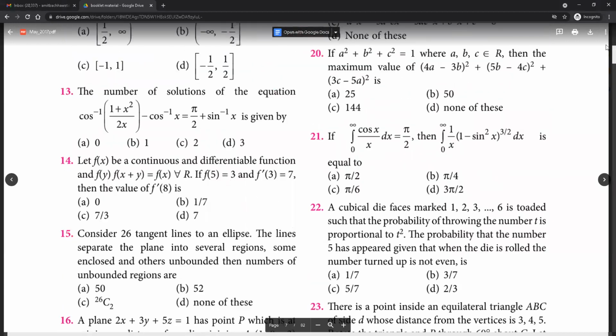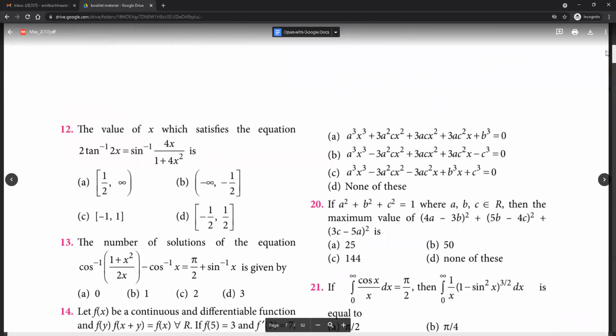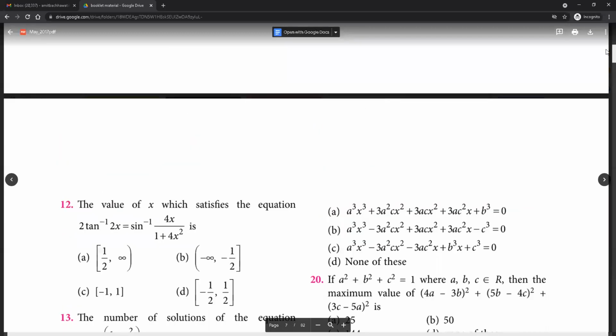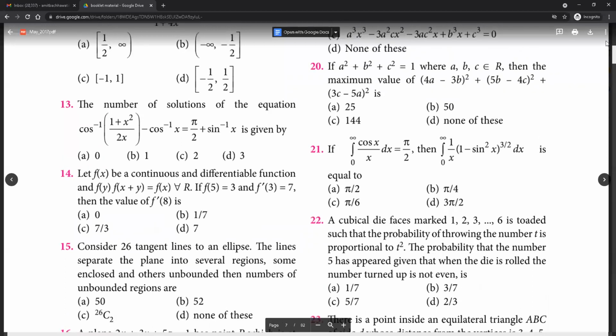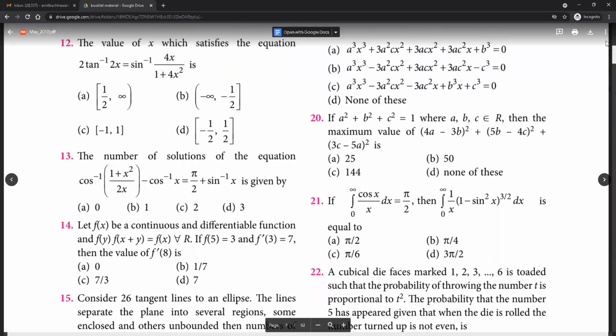Okay, next set of questions. Solve 12, 13, 14, 15.